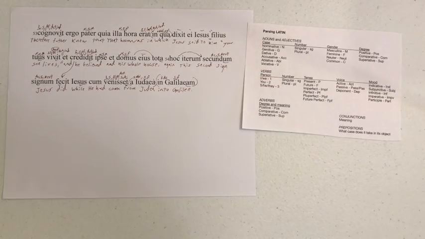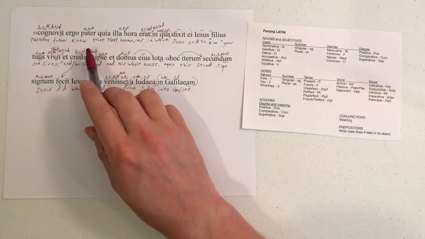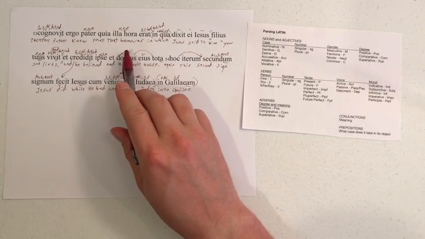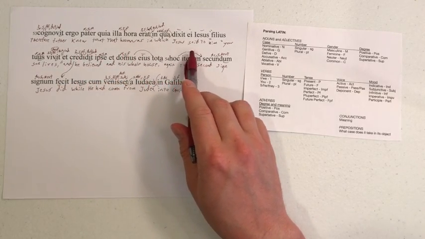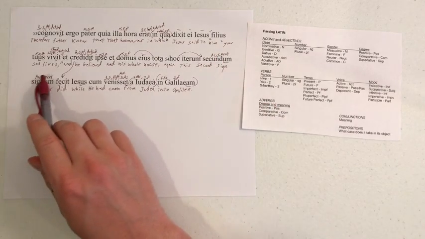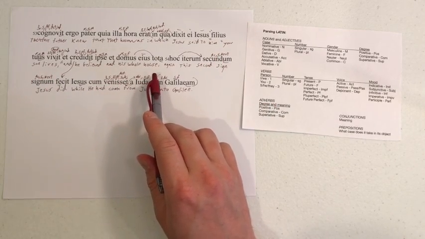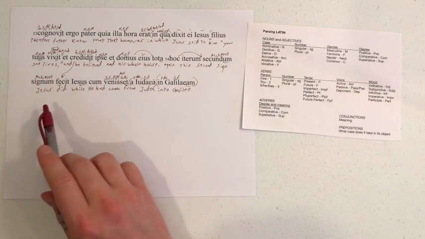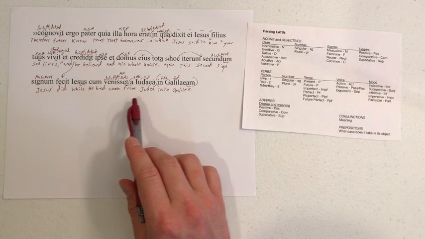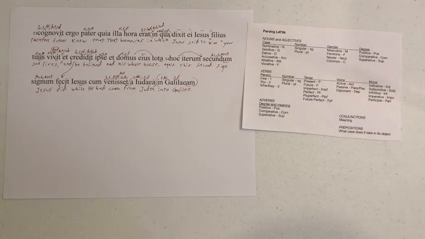All right, there's that. Let's go ahead and take a look at it in its own context and say goodbye to chapter 4. Therefore, the father knew that that was the hour in which Jesus said to him, "Your son lives." And he believed, and his whole house. Again, this second sign Jesus did while he had come from Judea into Galilee.